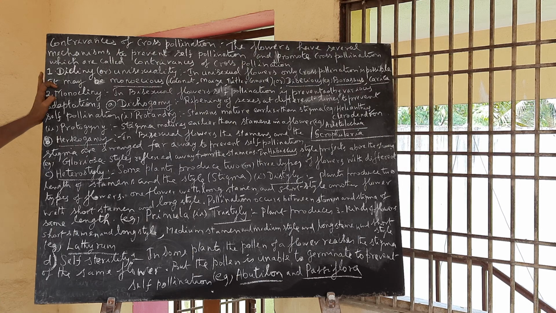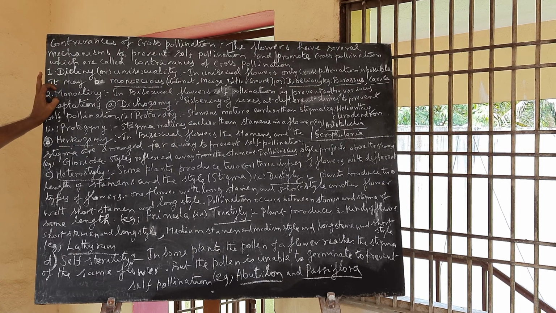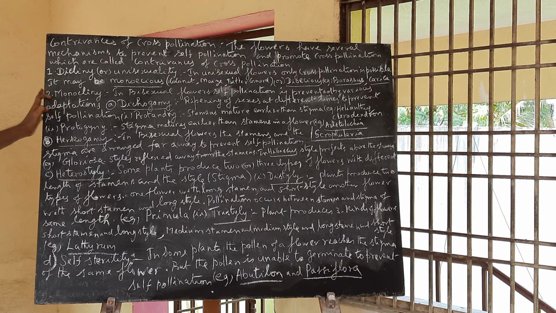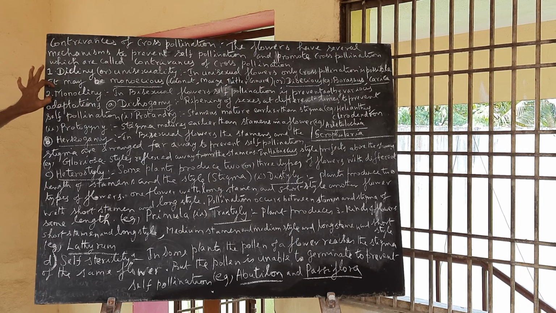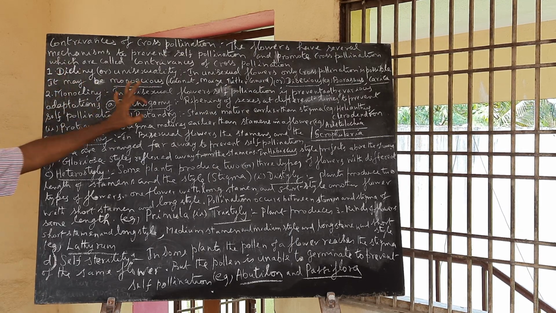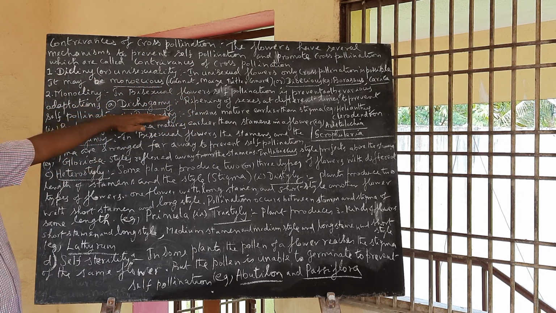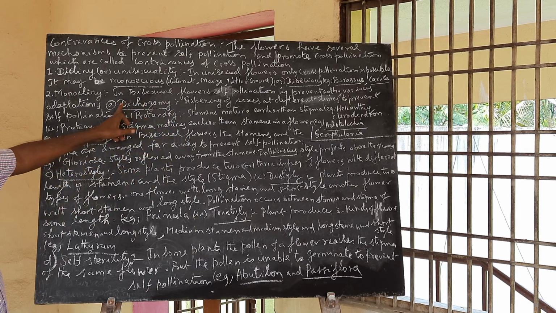Then monocliny. Monocliny means, already you have seen about homogamy like that. In bisexual flowers, self-pollination is prevented by various mechanisms. So the first one, dichogamy. Dichogamy means the ripening of sexes at different times.